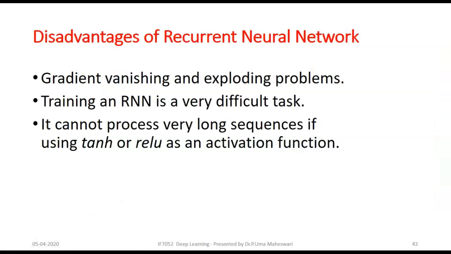Coming to the end, recurrent neural networks also have some disadvantages. The first disadvantage is the vanishing and exploding gradient problems. We already know what they are. The same problem is there for recurrent neural networks also.